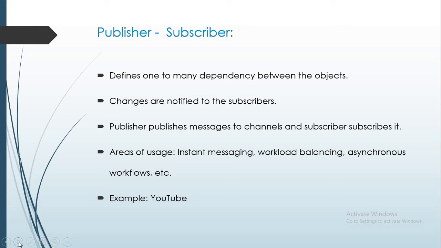That is, consider there are two objects, publisher and the subscriber. The subscribers may be in many number and there may be only one publisher. So whenever a publisher publishes information, the subscribers subscribe to it. There is not only one subscriber but n number of subscribers subscribe to the information published by the publisher. This is known as one-to-many dependency.